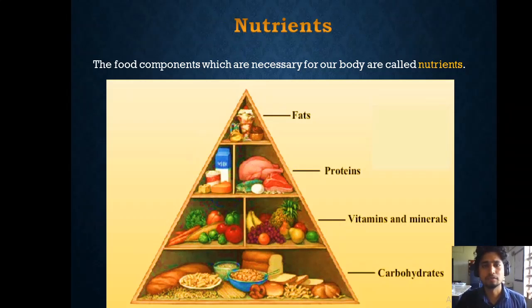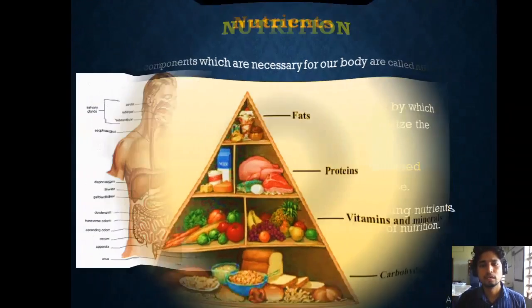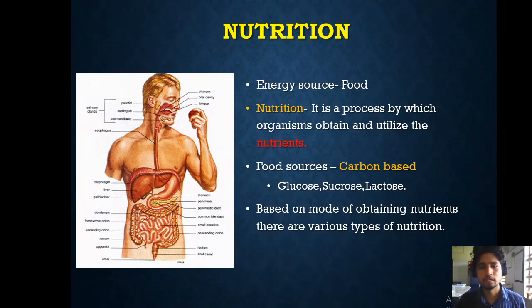The food components which are necessary for our body are called nutrients. What are such food components that are necessary for our body? Those are carbohydrates, vitamins, minerals, proteins and fats. These are all food components that are mandatory for our body, and we call them nutrients. These nutrients are required for all the life processes that are going on in our body.